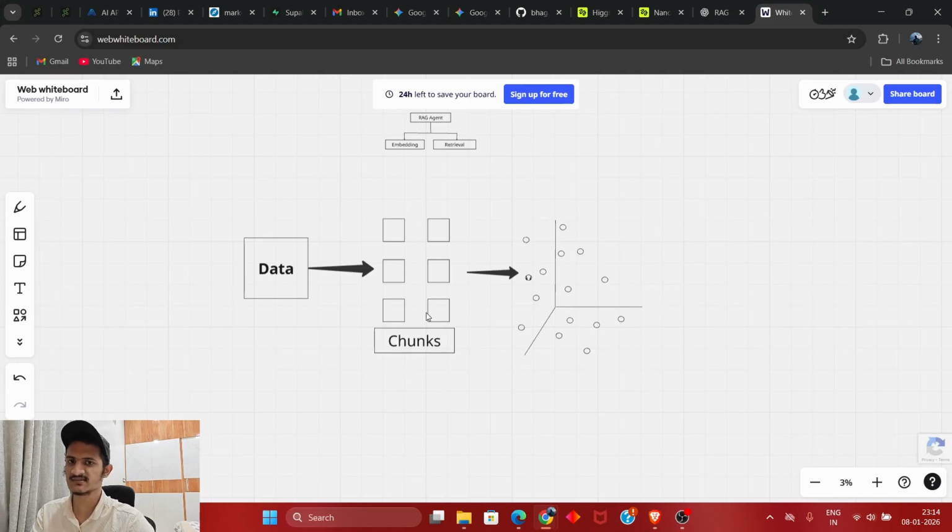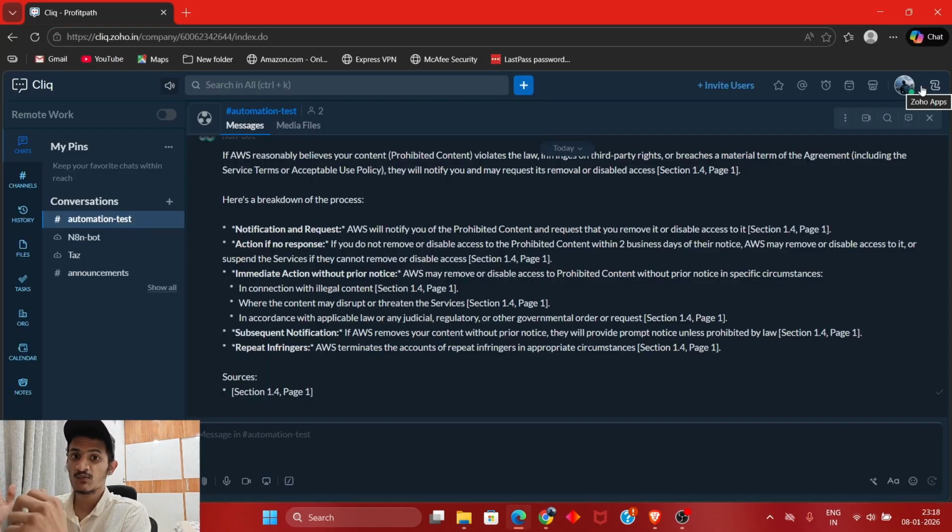Now that you understand what a RAG agent is, I will show you how our system is built. The system can be divided into two parts: a front end and a back end. Zoho Cliq acts as our front end. This is where all our conversations take place.